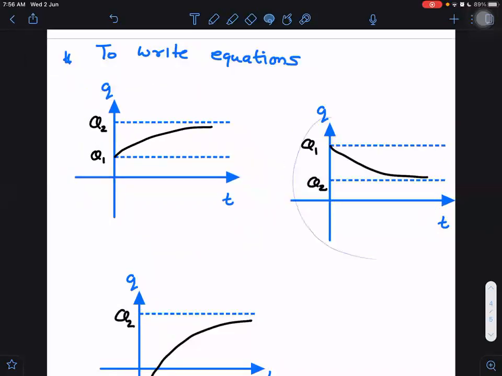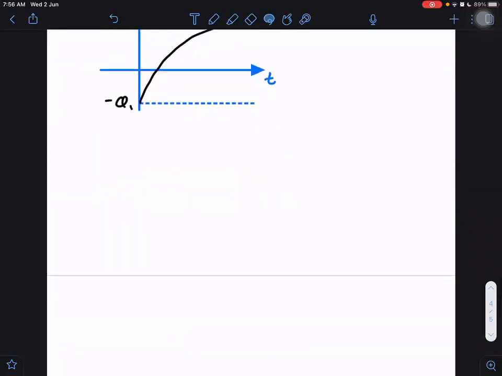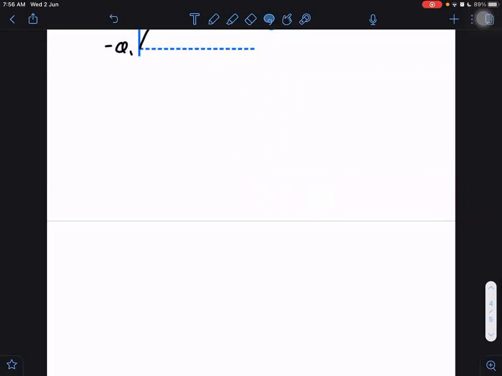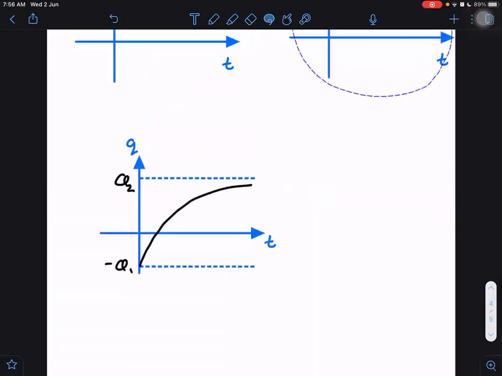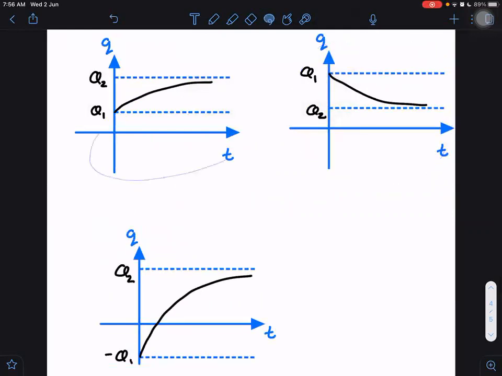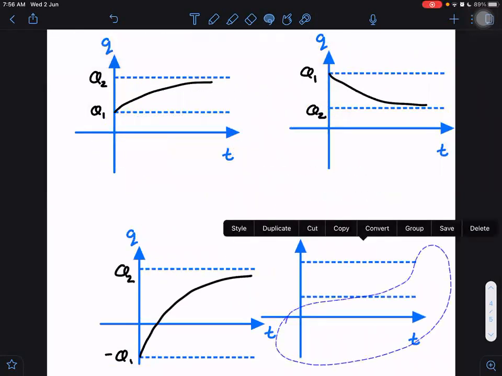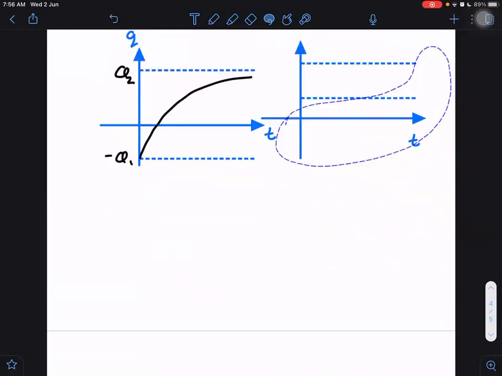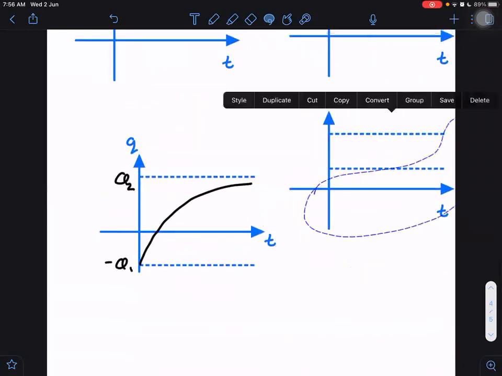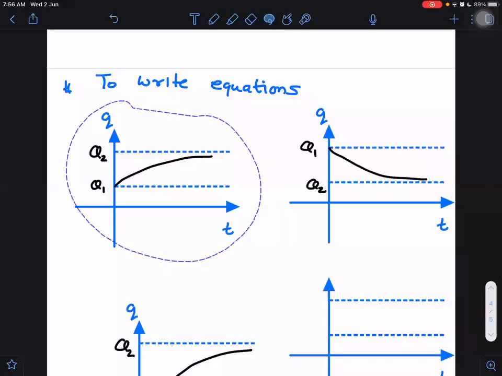Exponential graph. These are all exponential graphs. I think it will be easy if I don't give this first, but instead I give you this. I'm bringing down.